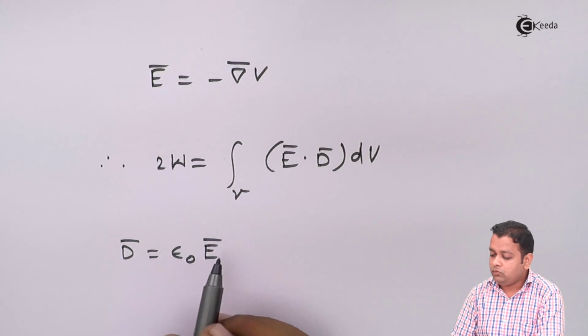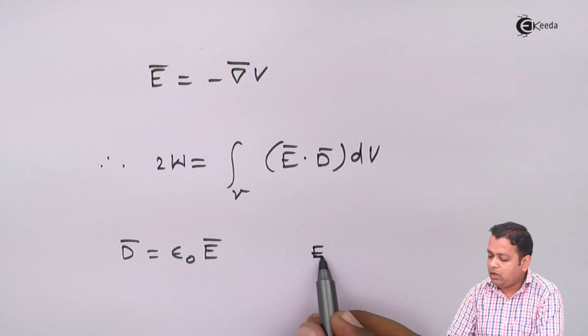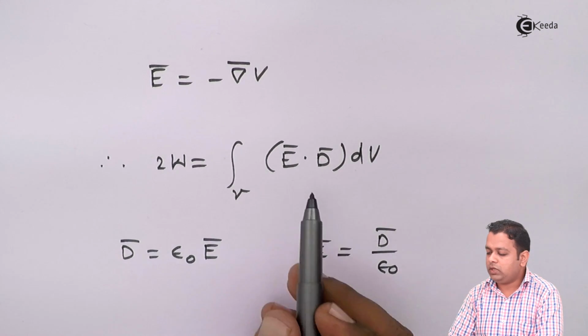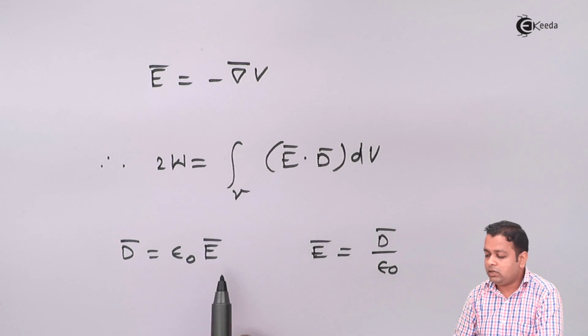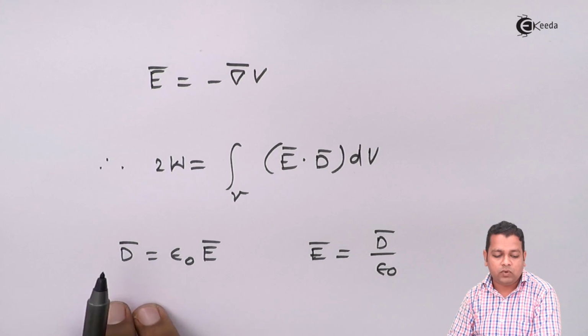Now d bar is equal to epsilon 0 times E bar. Hence E bar we can write as d bar upon epsilon 0. So we can convert the right hand side of this equation either into the electric field intensity vector only or into the electric flux density vector only.